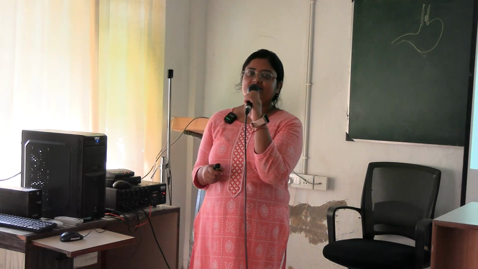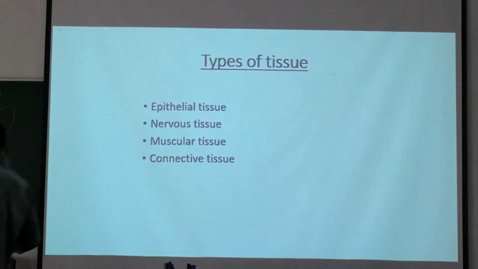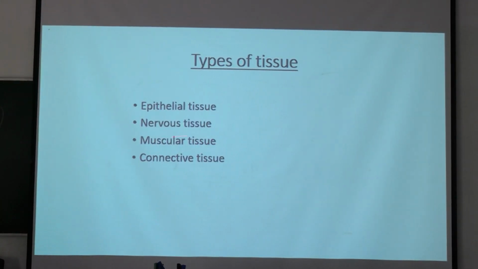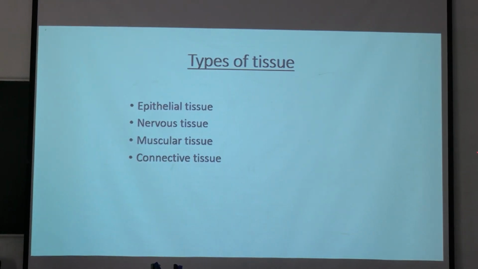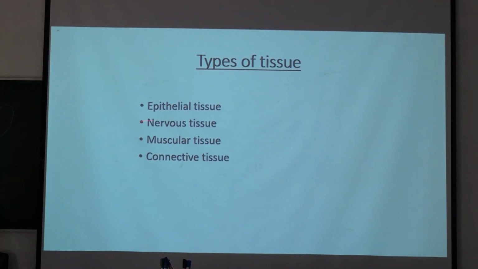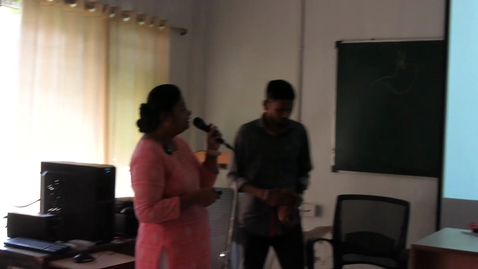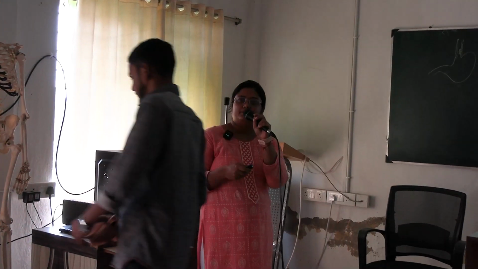There are mainly four types of tissues present in our body. What are the four types of tissue? There is epithelial tissue, nervous tissue, muscular tissue, and connective tissue. These are the four main types of tissue present in our body. So today we will discuss only epithelial tissue, and other tissues we will discuss later on. Okay.